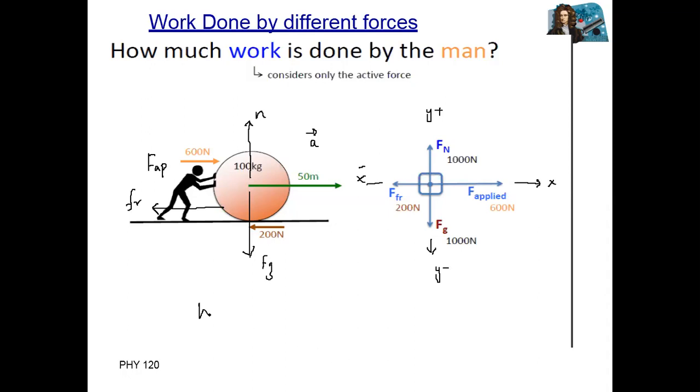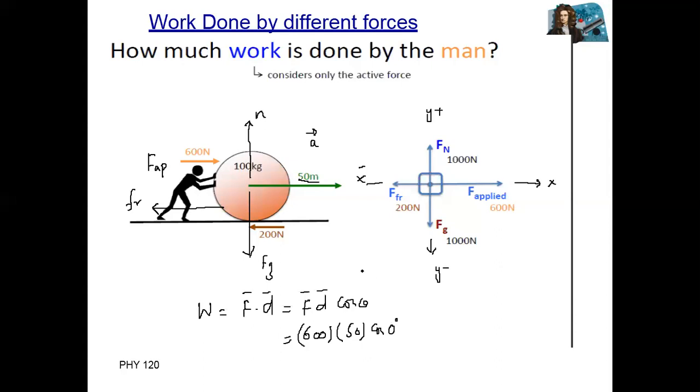Work is equal to force multiplied by displacement, or force, displacement, and cosine of the angle. Applied force from the man is 600 Newton, multiplied by the distance covered, 50 meters, and the angle cosine 0 degrees.